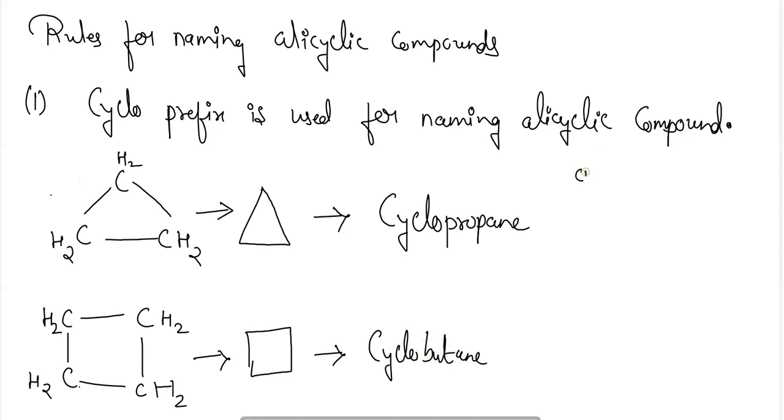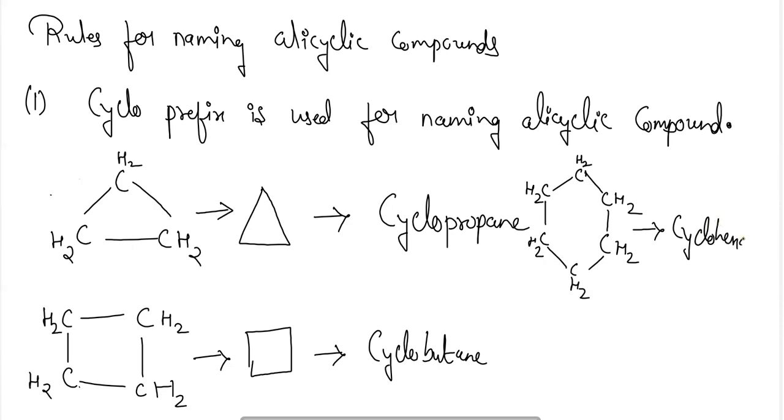For the 6 carbon: CH2, CH2, CH2, CH2, CH2, CH2. The name will be cyclohexane. Okay, so like this we can change the name of the compound when alicyclic compounds are there.